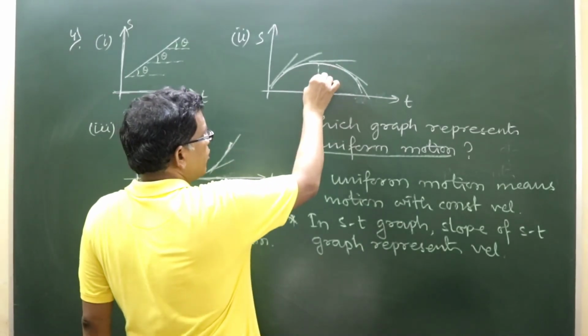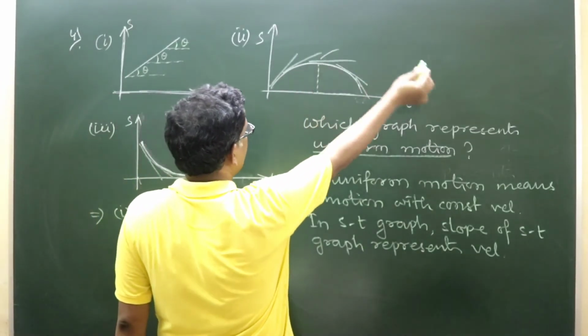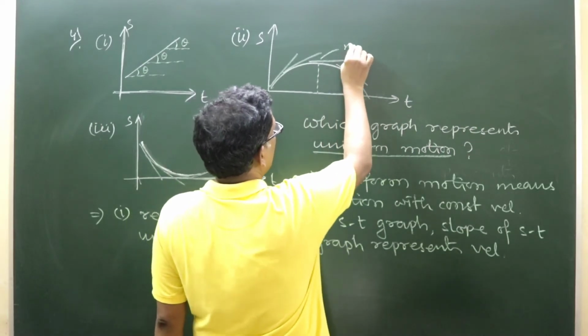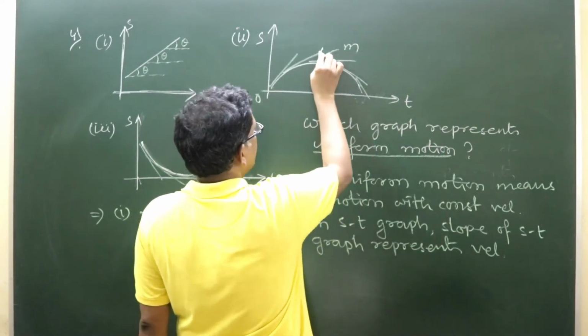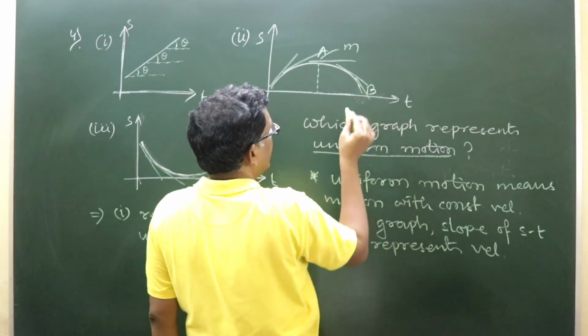If I see up to a certain instant, let this point be A and this point B, right?